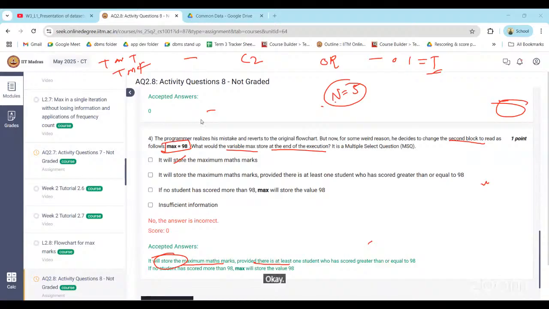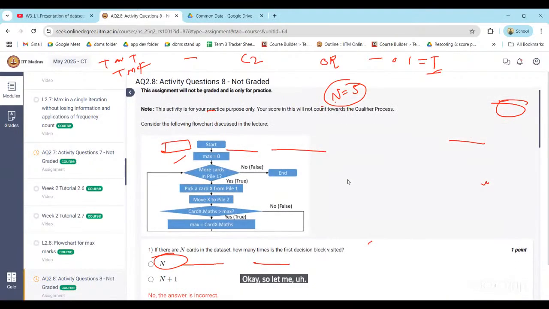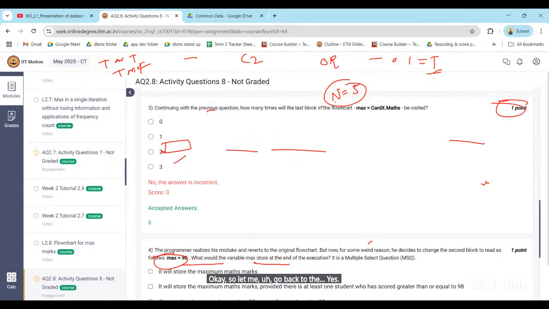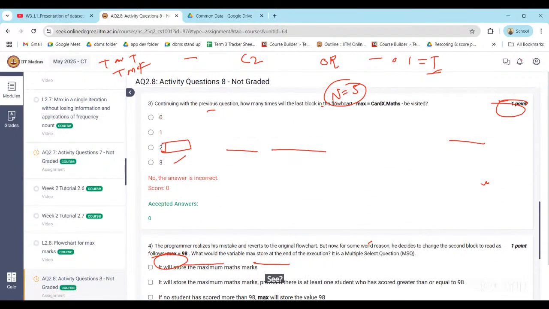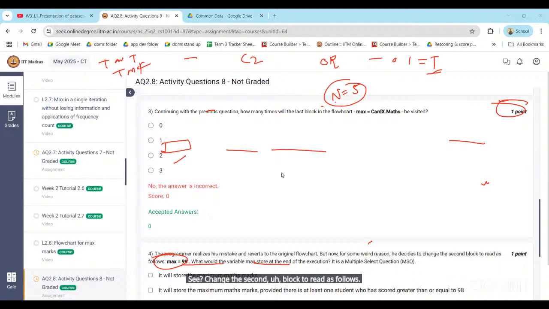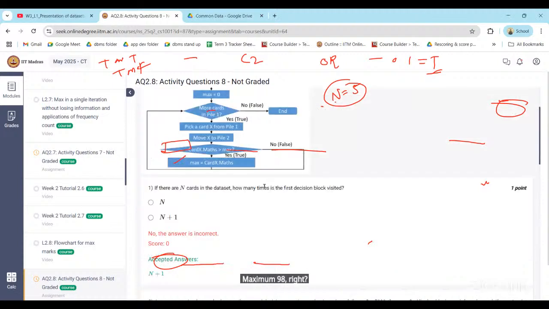Okay, so let me go back to the flowchart. Same. Change the second block to read as follows: maximum 98, right? So in the second block we are checking max to 98 here. Right?